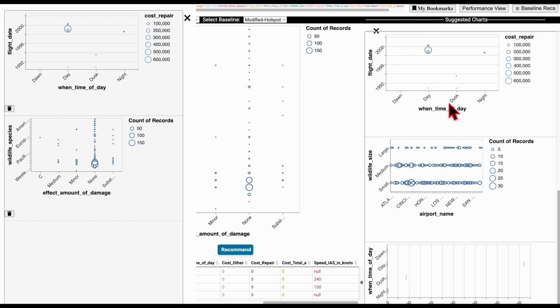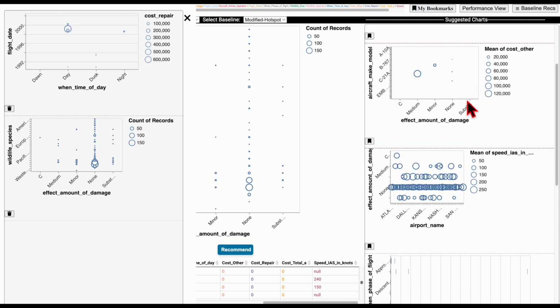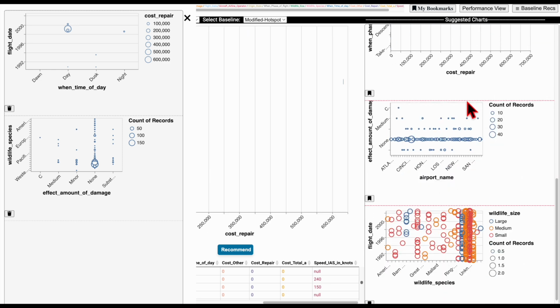For example, in this case, we see the exact attribute chart that we looked at or clicked in the first interaction that the baseline is recommending again. For example, flight date, time of day, cost repair. However, SwiftScope is designed to understand that users' early feedback can be noisy, therefore it does not rely on initial inputs and still maintains diversity in recommendations.